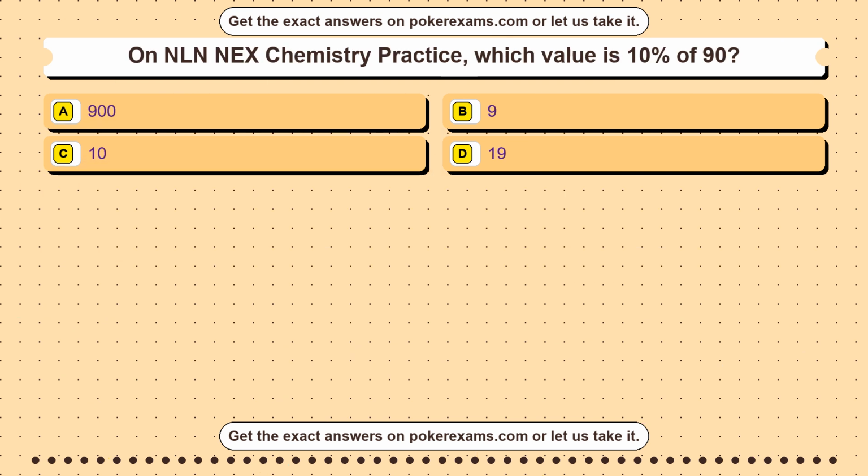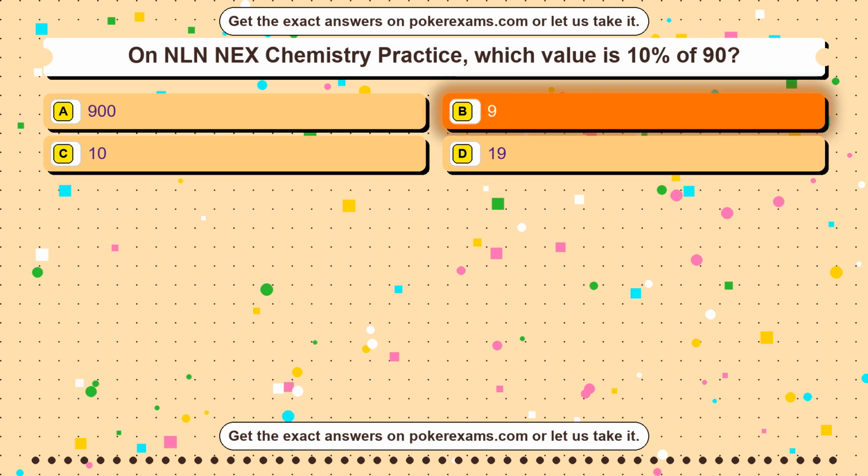Question 24. On NLN NEX Chemistry Practice, which value is 10% of 90? Option A, 900. Option B, 9. Option C, 10. Option D, 19. The correct answer is option B.